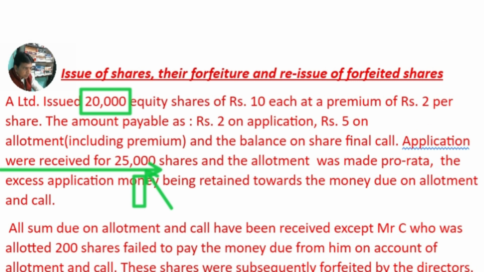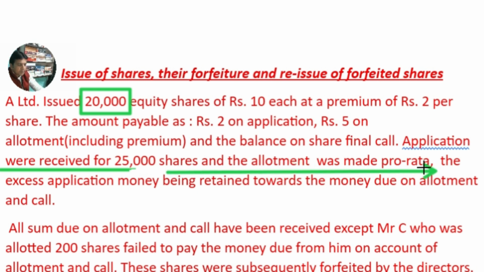Let's see which option the company has exercised, and this we will get in the question. Information will normally be available. So shares and allotment, and here the allotment was made pro rata. That means the company has not refunded the excess application money.